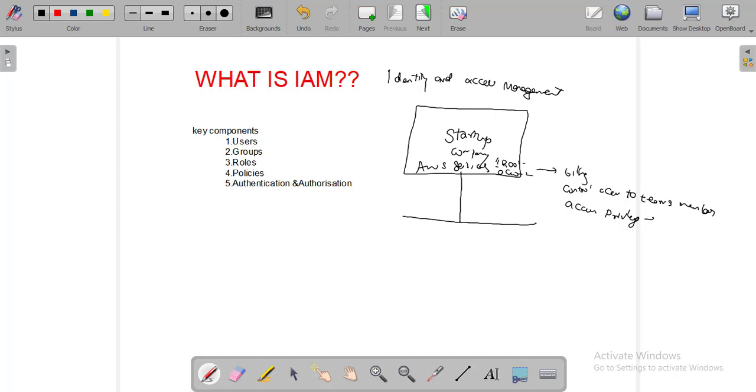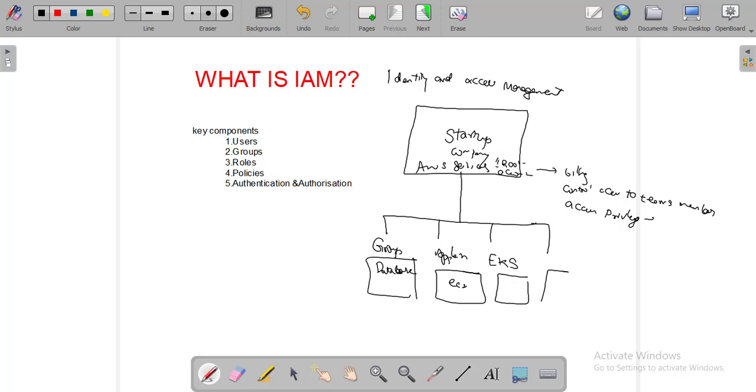to multiple groups. You can understand a group like this: one group is maintaining the database, another maintains the application, say EC2, and another is maintaining Kubernetes services, EKS, and so on.